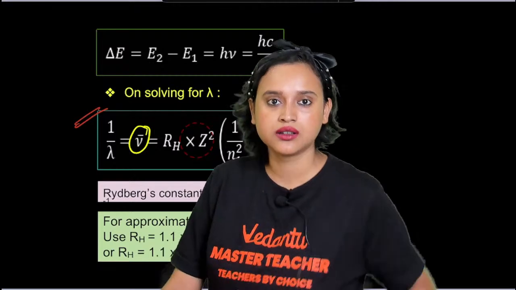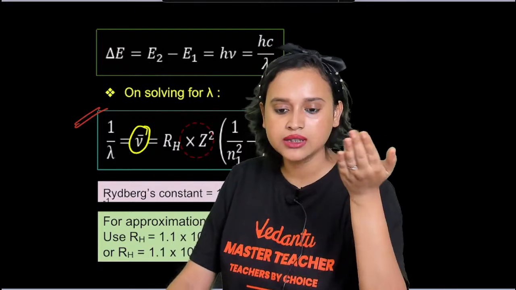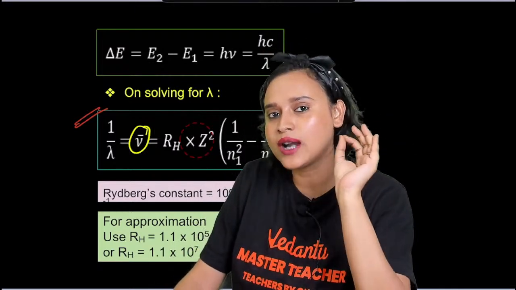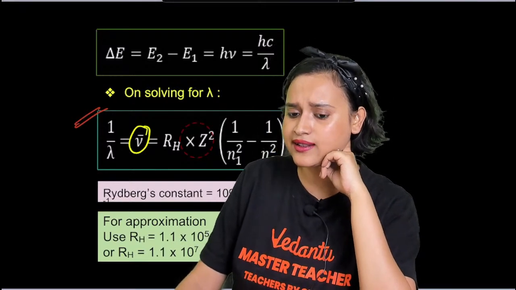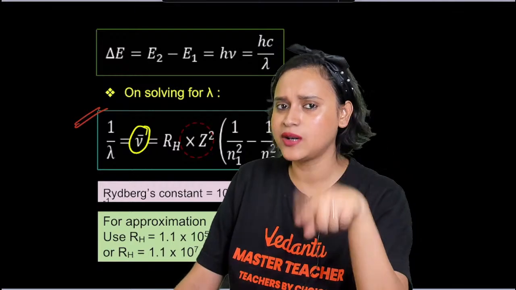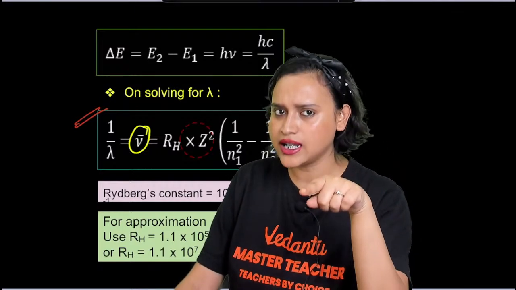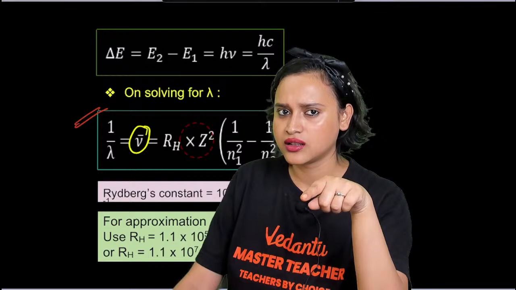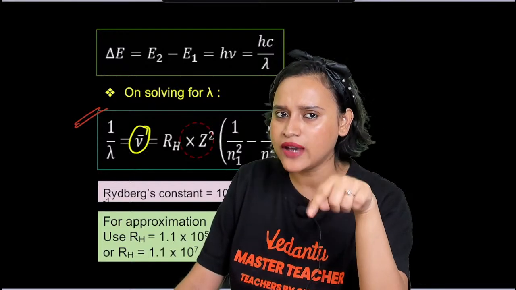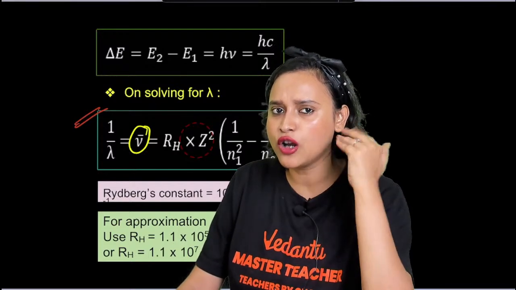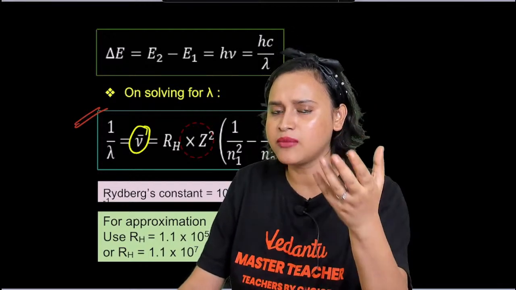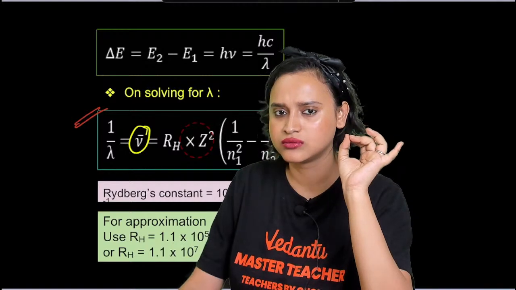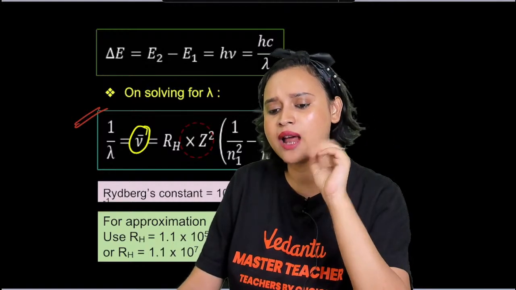When did I say that 1 by lambda is a frequency? Please correct me. 1 by lambda is going to be wave number. The reciprocal of wavelength is going to be wave number. Frequency is nu. How will frequency and 1 by lambda be the same thing?